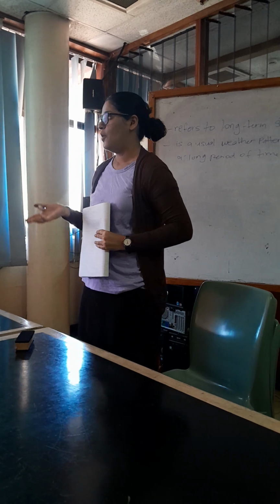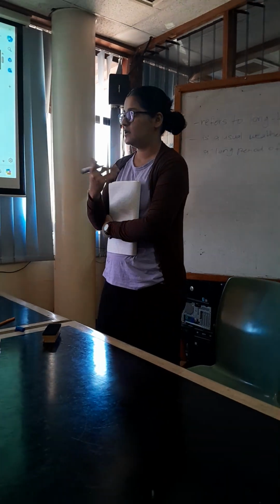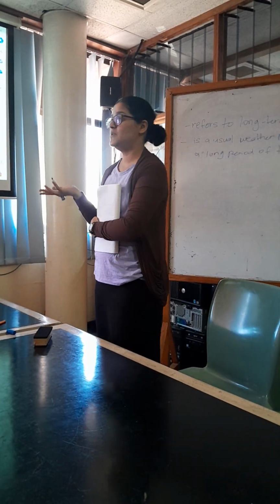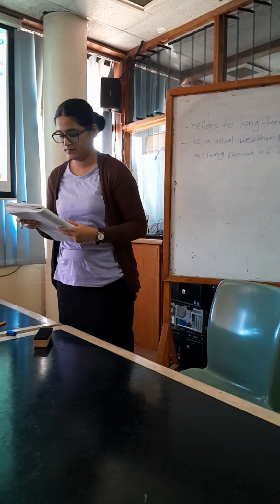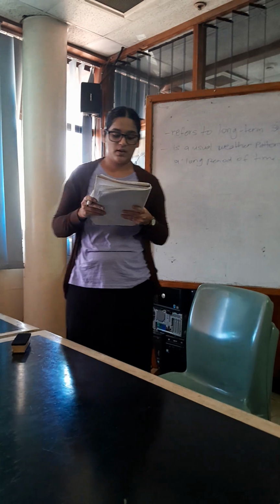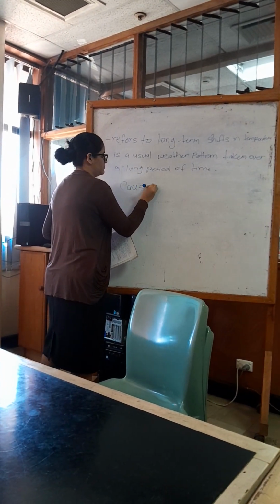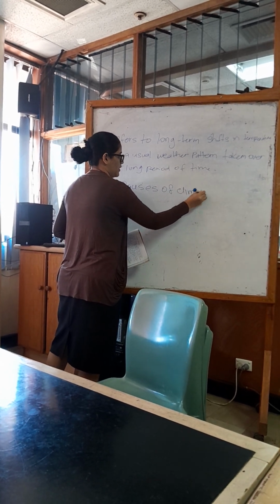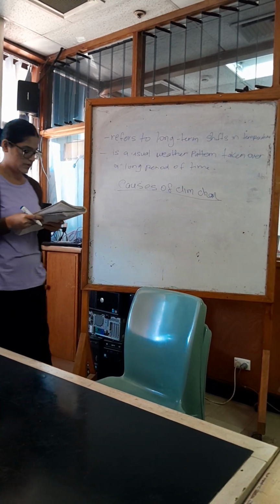We never know what the weather might be tomorrow, or what weather it might be today, because weather is changing in seasons. So let's look at some of the causes of climate change.